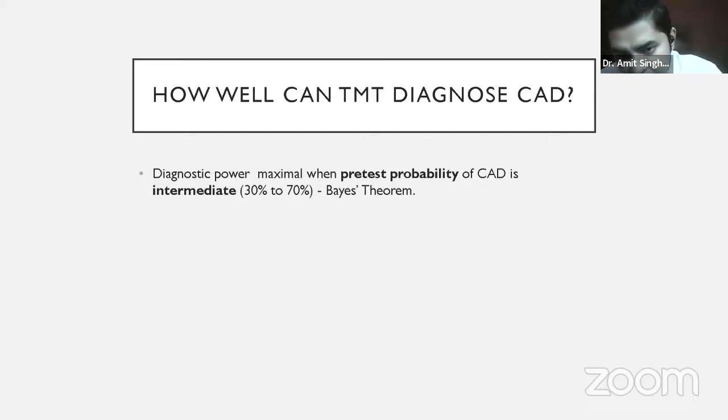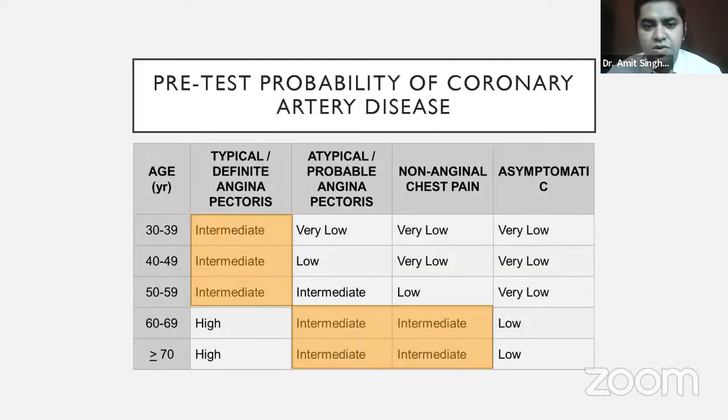So it makes more sense to send these kinds of patients for a treadmill test rather than a patient who is very young, 30 years old, with atypical chest pain and no comorbidity, because we know that the pretest probability is very low and the treadmill test will come negative in such a patient. So that is what pretest probability means. This is how we usually assess which sets of patients need to be sent for a treadmill test.